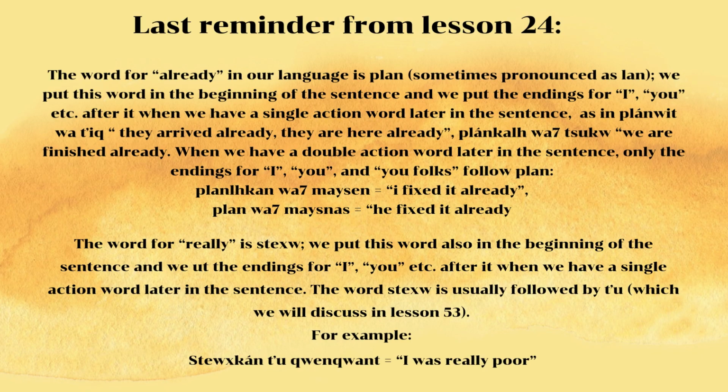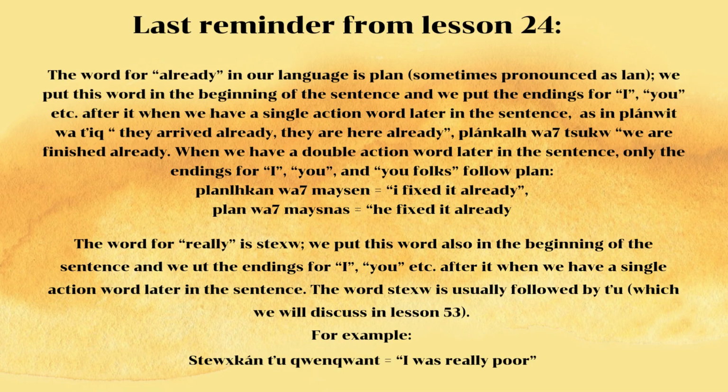The last reminder from lesson 24. The word for already in our language is plan, sometimes pronounced as lan. We use this word at the beginning of the sentence and we put the ending for I, you, etc. after it, when we have a single action word later in the sentence. As in plan wheat wa klak, they arrived already, they are already here. Plan kath wa chuk, we are finished already. When we have a double action word later in the sentence, only the endings for I, you, and you folks follow plan. Plan shkan wa meishin, I fixed it already. Plan wa meishnash, he fixed it already.